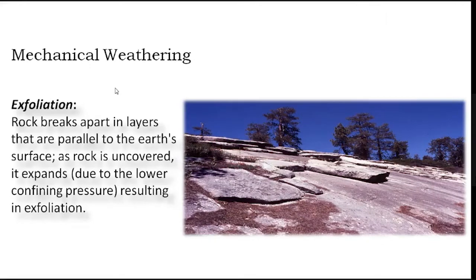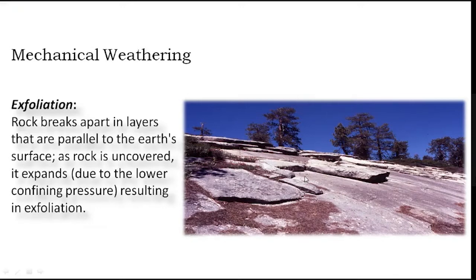In mechanical weathering, exfoliation is the major type, in which a rock breaks apart in layers that are parallel to the earth's surface. As a rock is uncovered, it expands due to the lower confining pressure, resulting in exfoliation. We can see here the rock is being separated in the form of thin sheets.